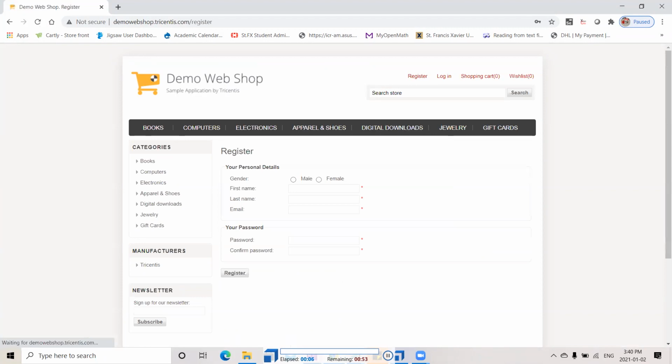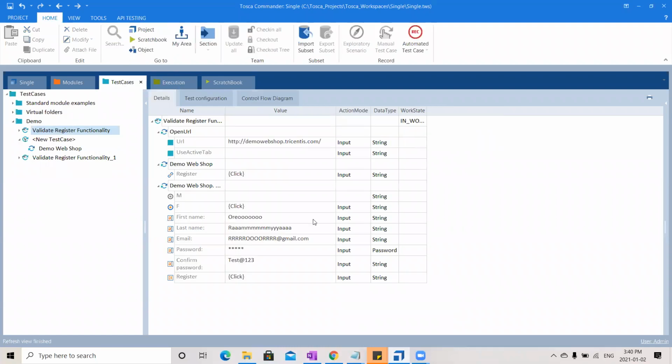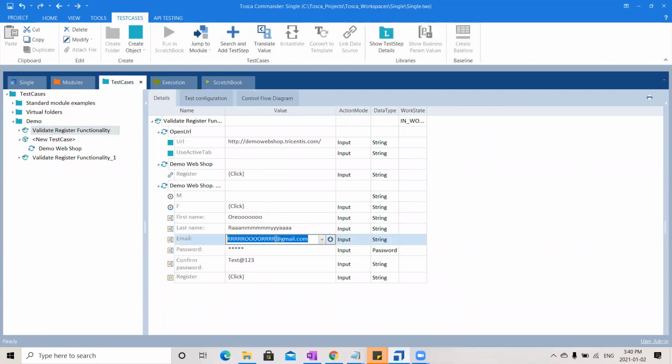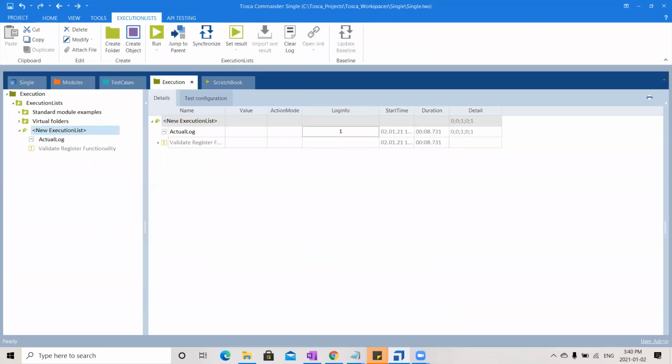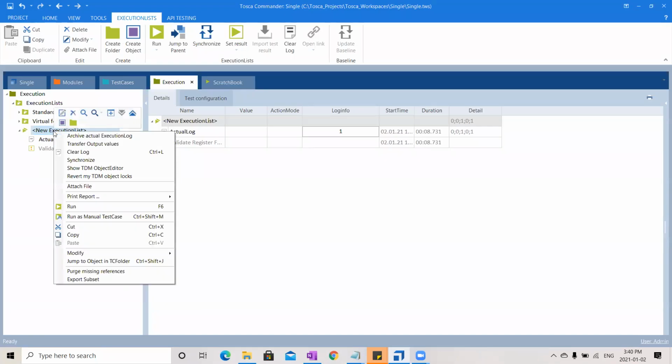Oops, I'll pause this execution. I need to change my data. I hard coded it. I'm sorry. Okay, I will close the browser once again and I will run it again.